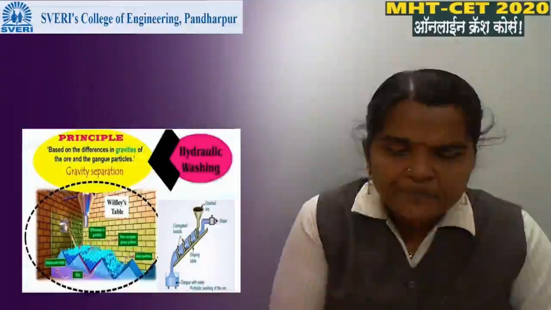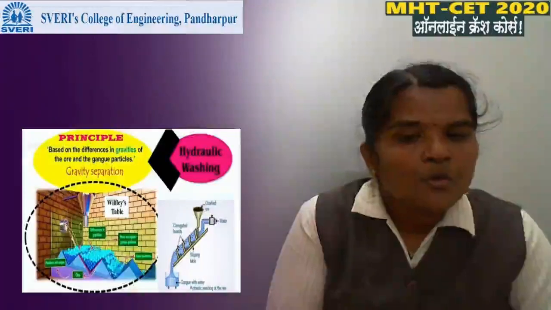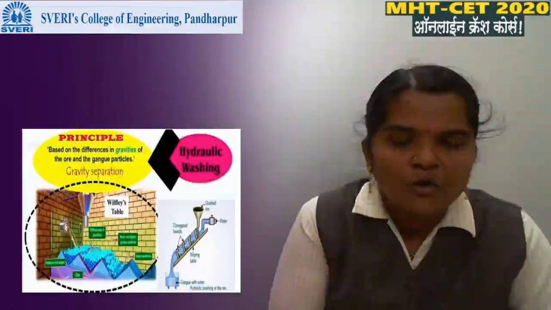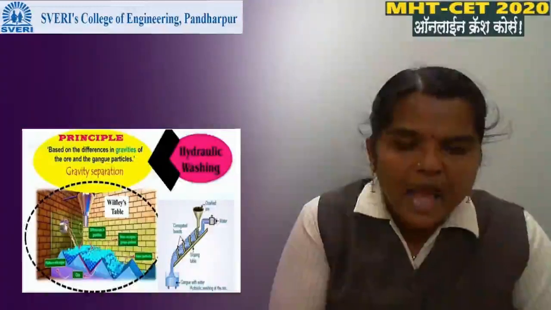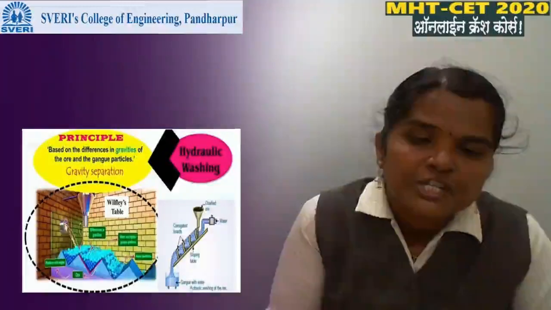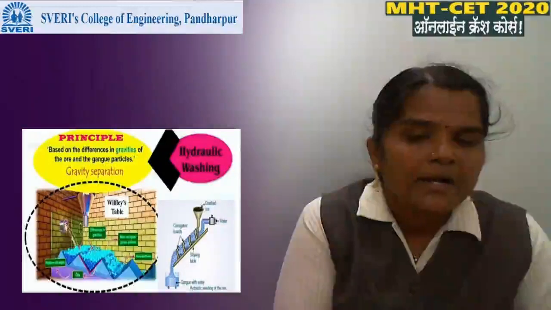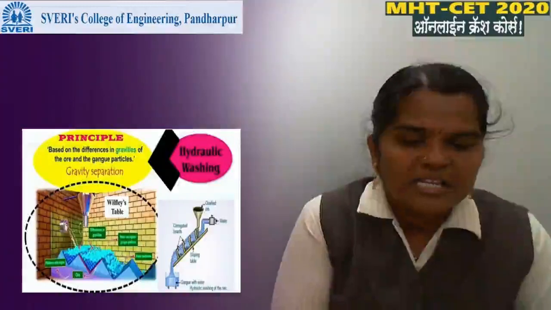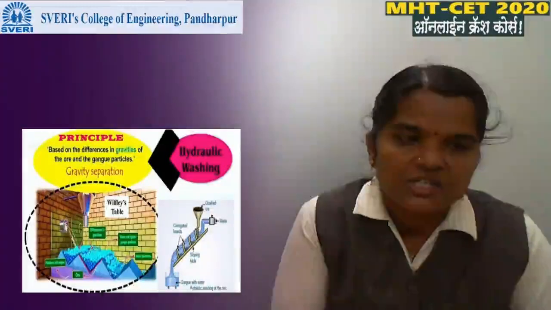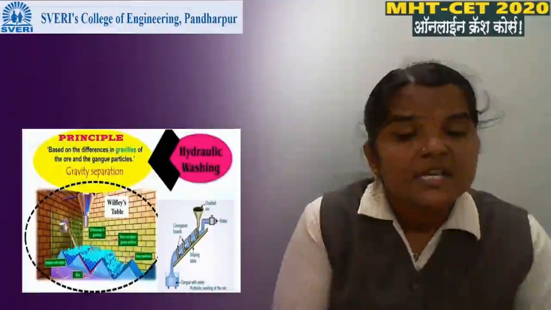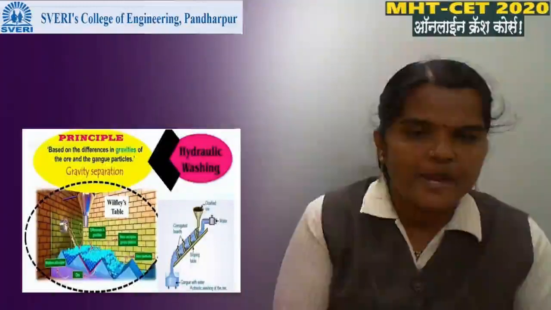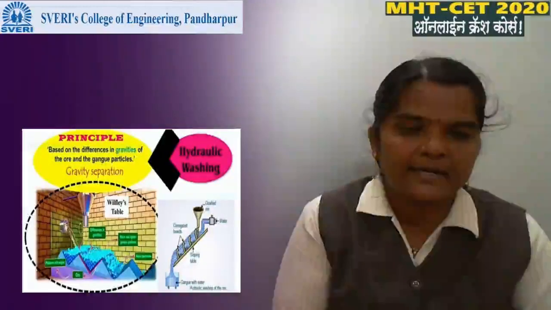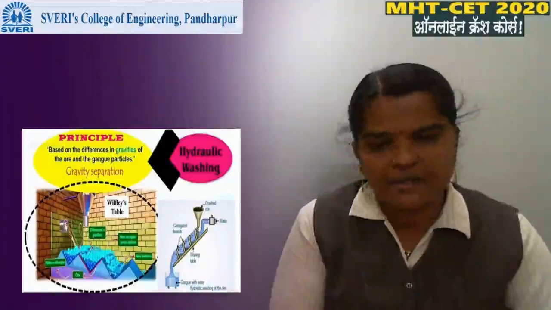At that time, low weighted or low gravity gangue particles flow with the stream of the water, and heavier particles remain in their position. Means this process works only if ore and gangue have different gravities.